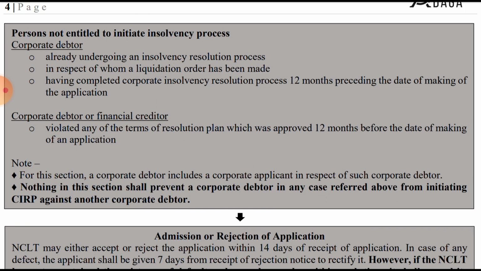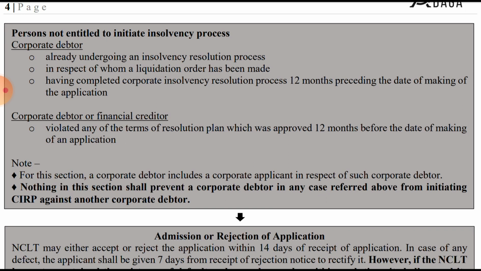Once the corporate insolvency resolution process has been completed and within 12 months he is making an application. Or a corporate debtor or the financial creditor violated any of the terms of the resolution plan. At the end of the resolution process, if they agree on a resolution plan and it is approved by the adjudicating authority, then they have to work on that plan.